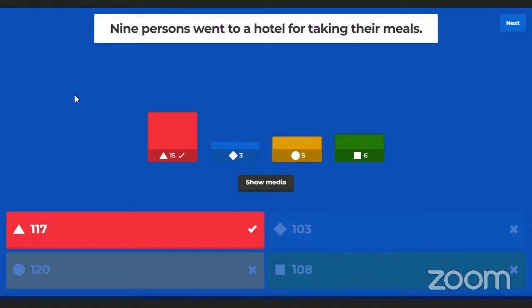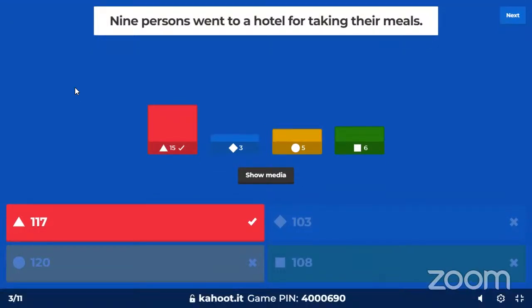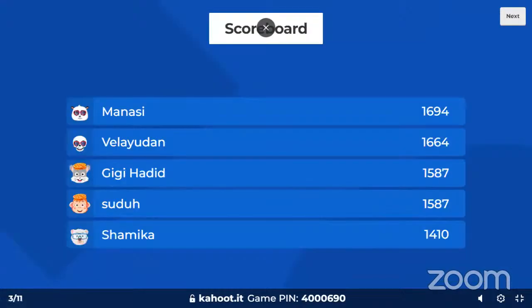Okay, it seems like that was also an easy question. 15 of you have got it correctly. That's around 50% of the students. 117 is the right answer. Let's take a look at the leaderboard now.